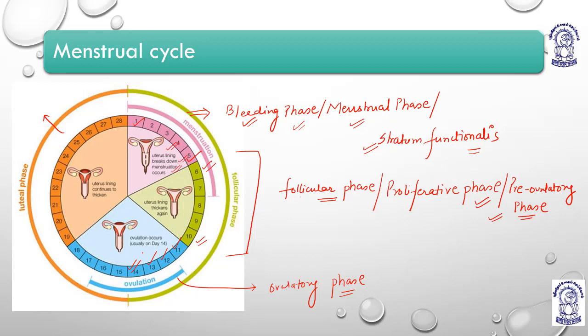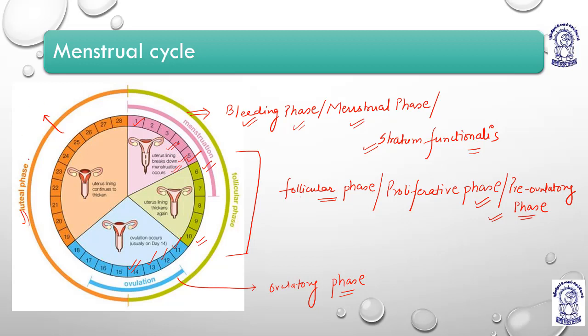the luteinizing hormone basically helps to break the walls of the mature follicle, and this mature follicle, after getting ruptured, will release the egg. So on the 14th day ovulation occurs, right? And after that comes the formation of the corpus luteum, the leftover part of the Graafian follicle. The stromal cells condense to form a unique body which secretes a pigment called lutein. So that is why it is called the luteal phase.